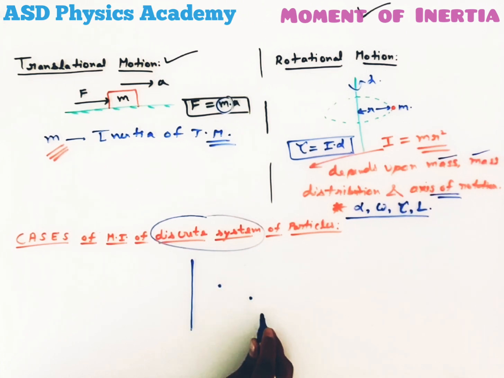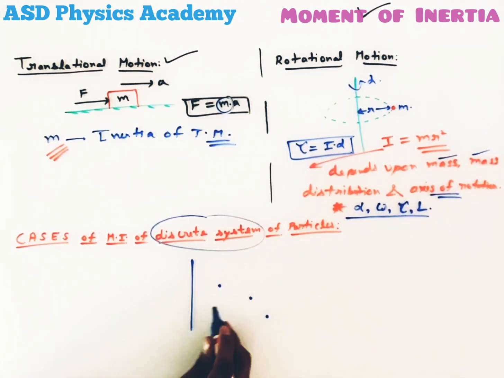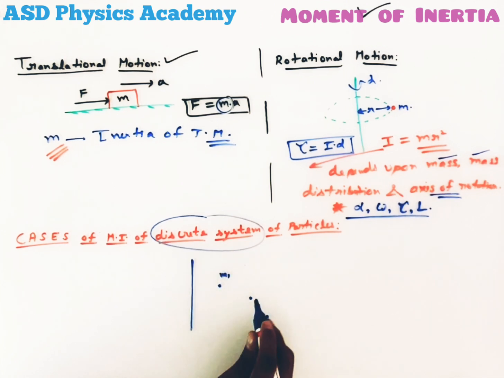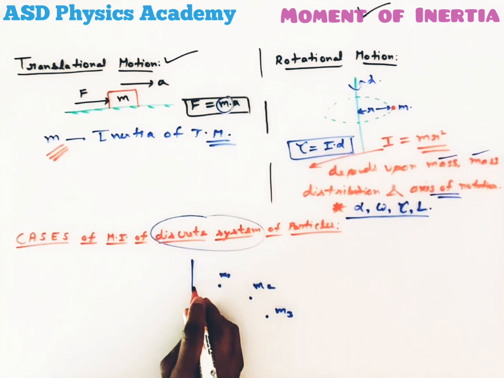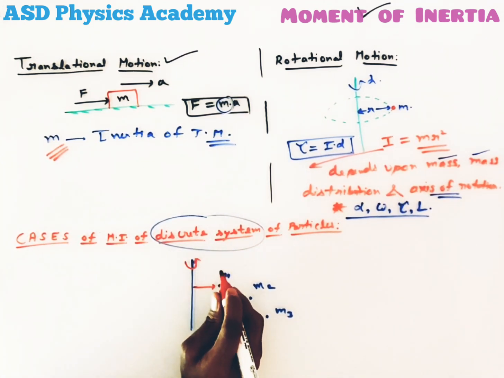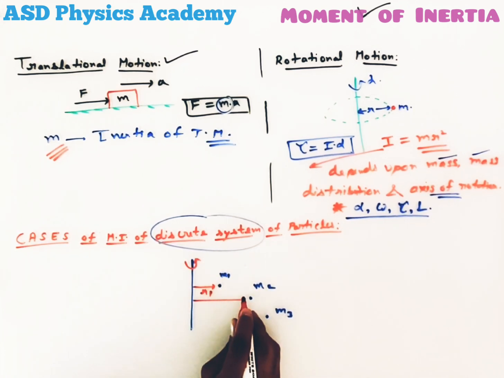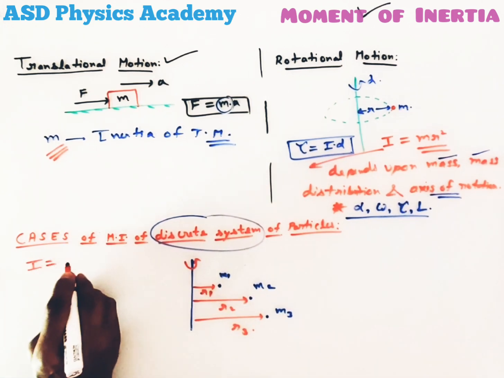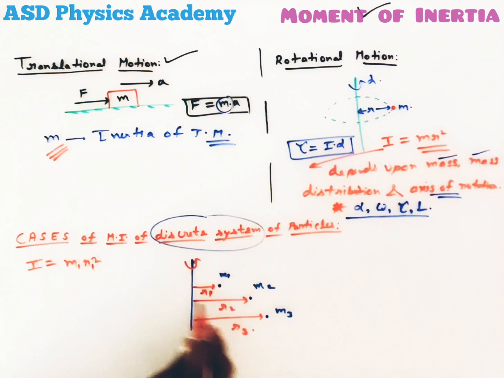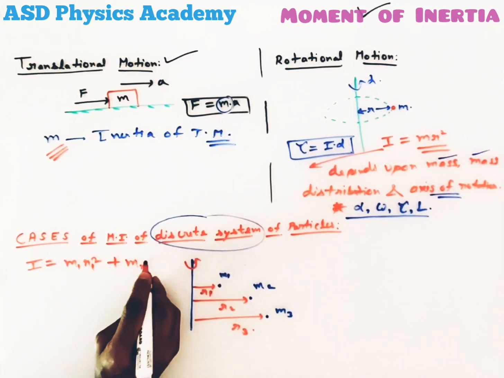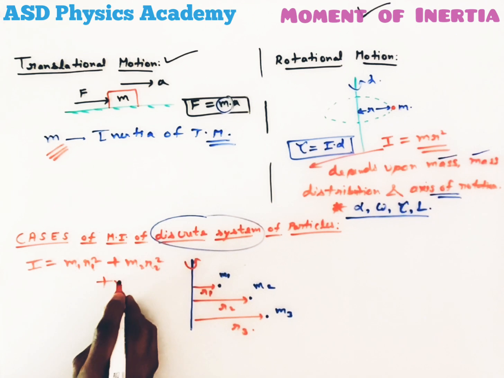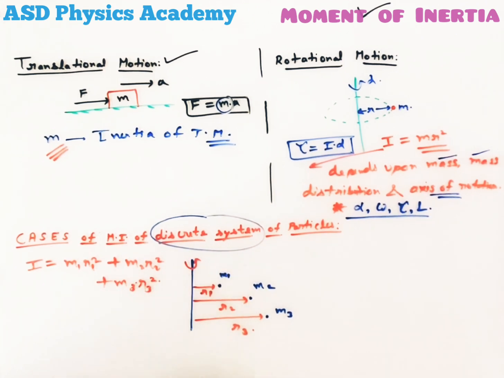if a number of particles are there in a system, this is one system. Here I have drawn three particles. Let's take mass m1, mass m2, mass m3, and these particles are revolving about this axis. Now let's take distance of this particle from the axis is r1, for this particle r2, for this particle r3. Then for this system of particles, moment of inertia is given by m1 r1 square for this one, plus m2 r2 square for second particle, plus m3 r3 square for third particle.